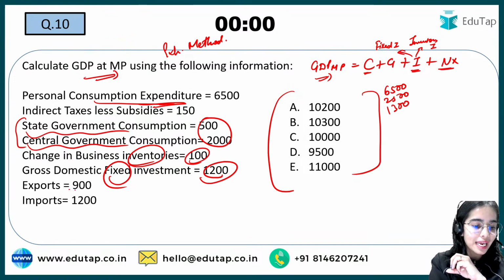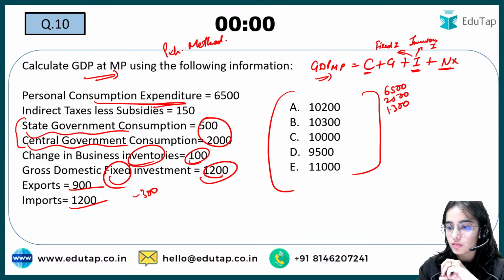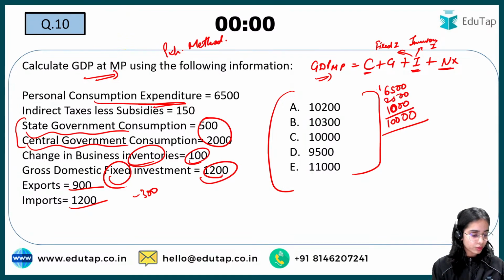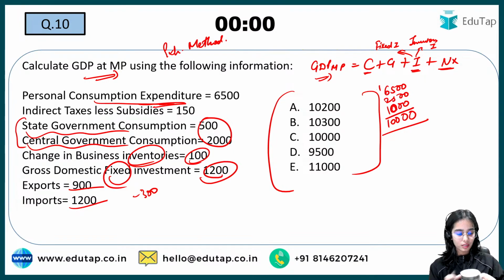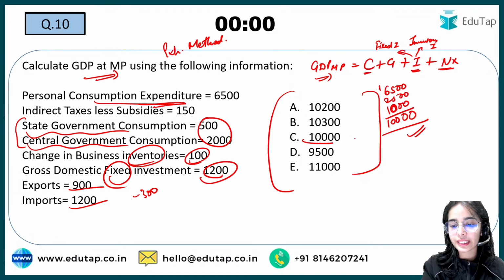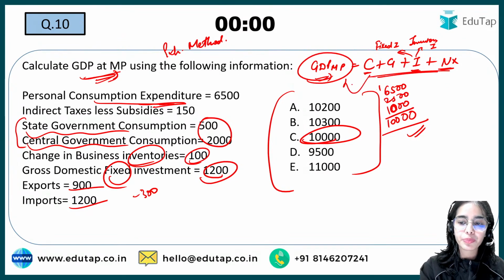Net exports, exports minus imports, is minus 300. So we can directly write 10,000 here. Anyone else getting the same answer? You are getting 10,300? No. Try to give the right answer here. The right answer is 10,000, because you have to calculate the GDP at MP, and in the expenditure method you get GDP at MP.